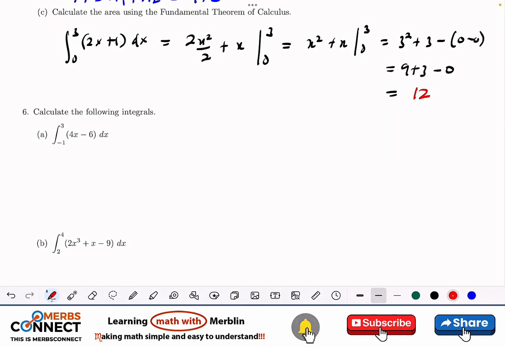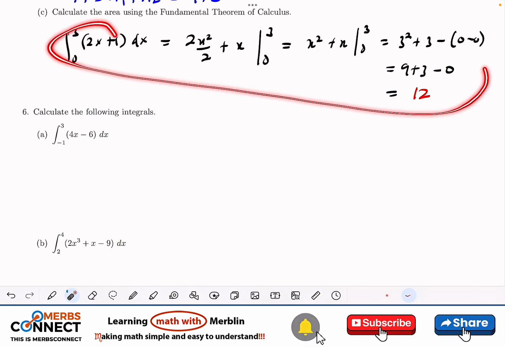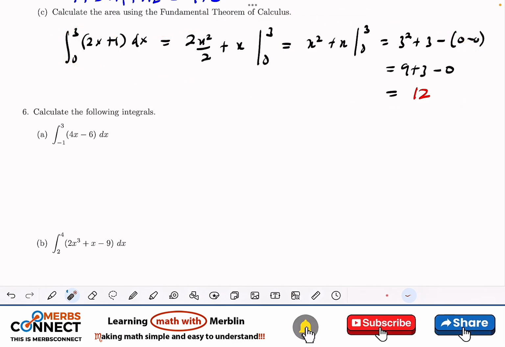Now let's go through question 6. So question 6 is like definite integrals, like what we just did here. So we can just use the FTC, right?